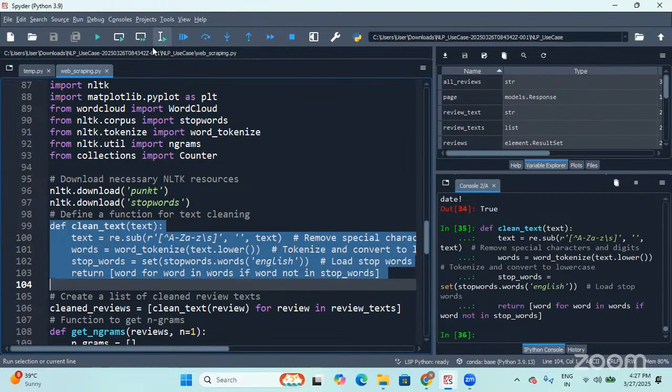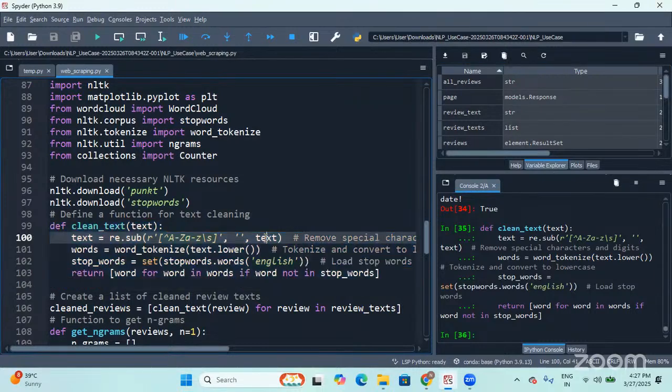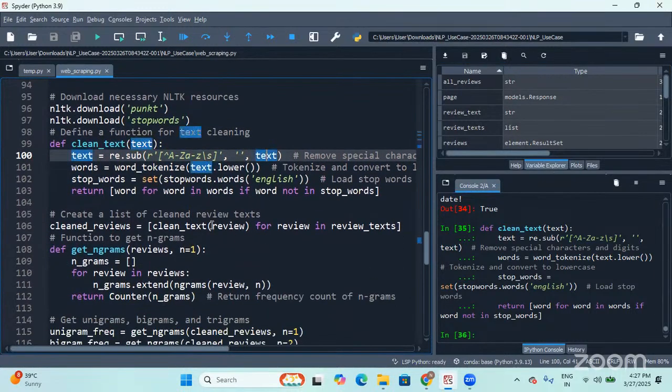So I have defined the function, and now I'm going to use this function on my text. Where do we have the text? The text is in clean_text. Okay, so I have it in clean_text. I'm taking the review column. Okay, my bad. Again, I'm using a comprehension, right?